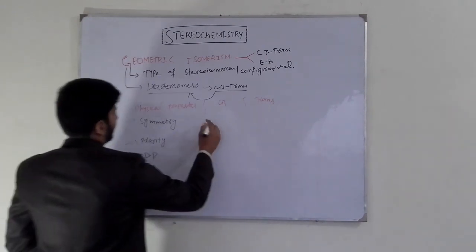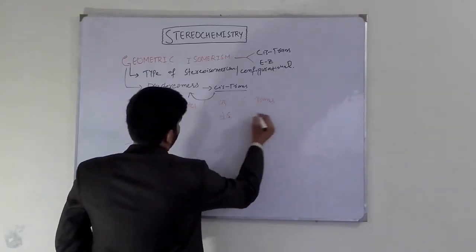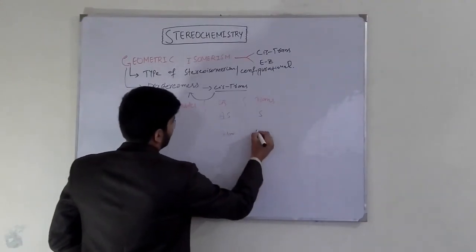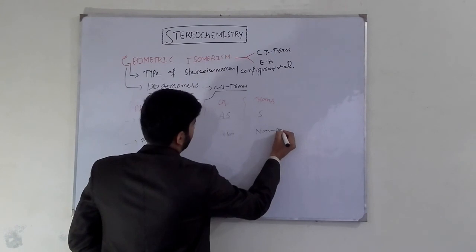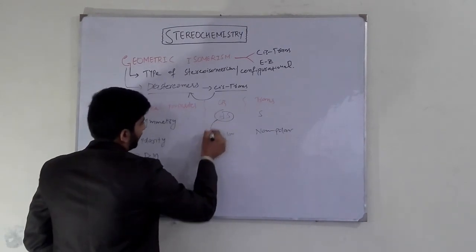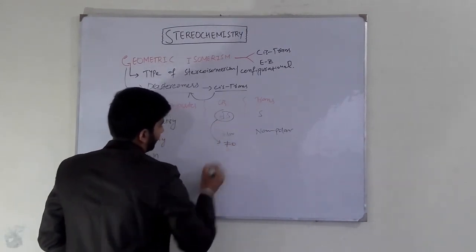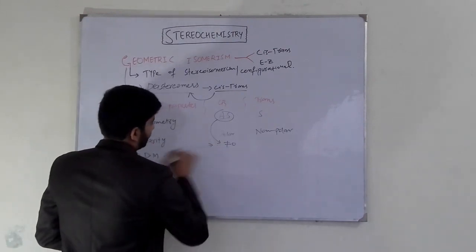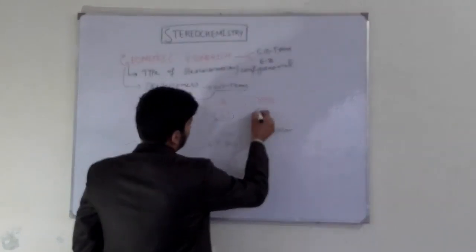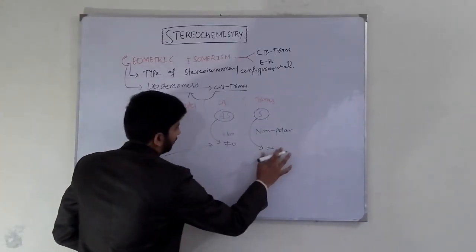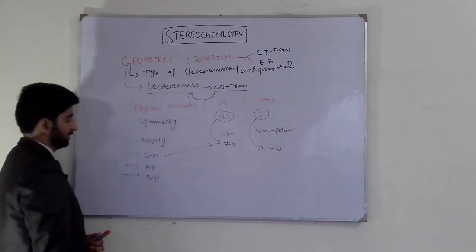The cis isomers are asymmetrical and the trans isomers are symmetrical. Cis isomers are polar and trans isomers are non-polar. So cis isomers are asymmetrical, so their dipole moment is not equal to 0. They have dipole moments. While the trans isomers are symmetrical, so their dipole moment is 0. They do not have a dipole moment because they have symmetrical structures.